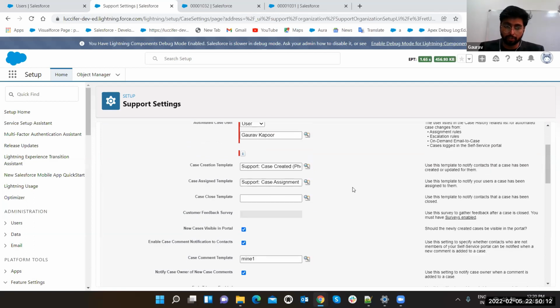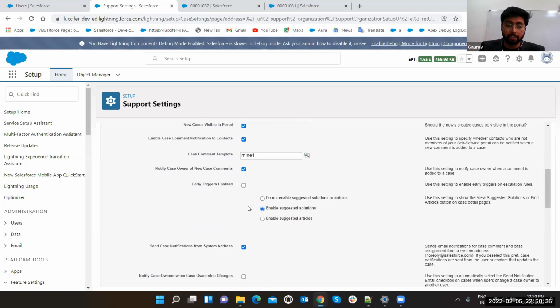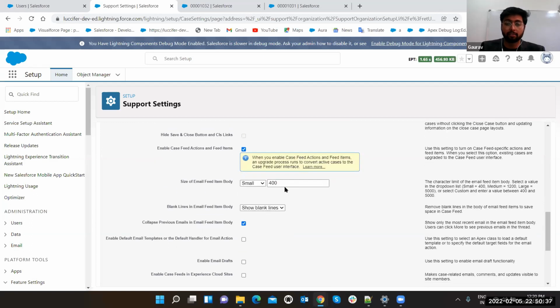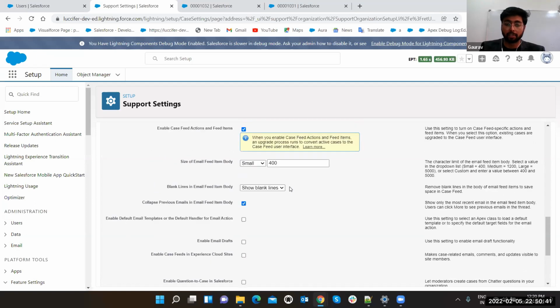If you go to your org, there are multiple options available for everything. Like case creation template, case assign template, case close template, whether new cases are visible in the portal or not. Enable case notification to contact, like if someone commented on your case, whether you should get a notification or not. Case comment template, every setting you have for this. You can manage your whole service system with the help of this.